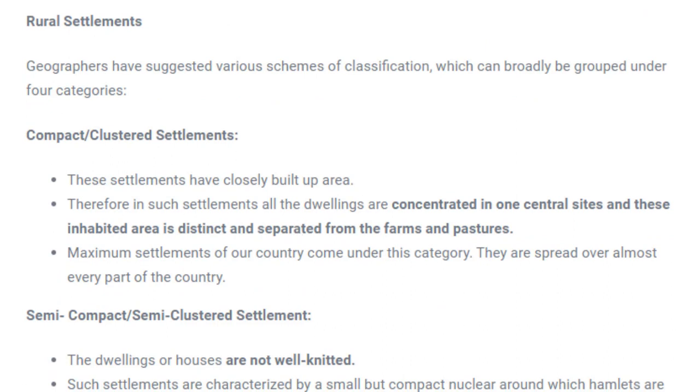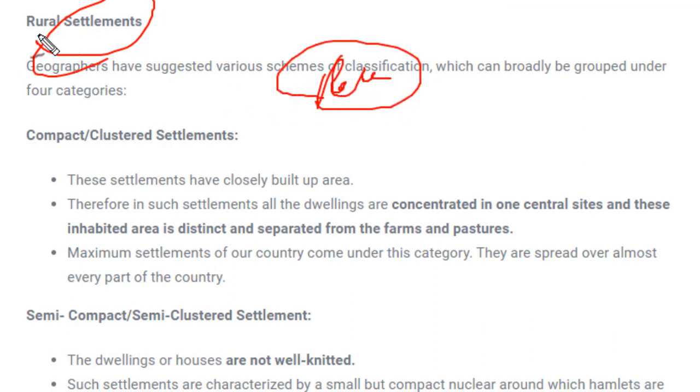So between rural settlement and urban settlement, what is the difference? The difference is quite simple. Settlements made in a rural area would be called rural settlements, whereas settlements made in an urban area would be called urban settlements. Rural settlement is divided into many parts like compact, semi-compact, and hamleted settlement. We'll see them individually.